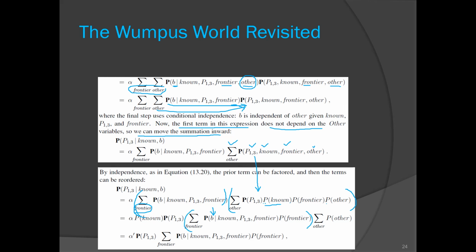Then probability of this is taken outside here, then probability of known is here, then probability of frontier is this one, and probability of other, because summation is over other, are independent. These three are independent of that summation, so they can be taken out.